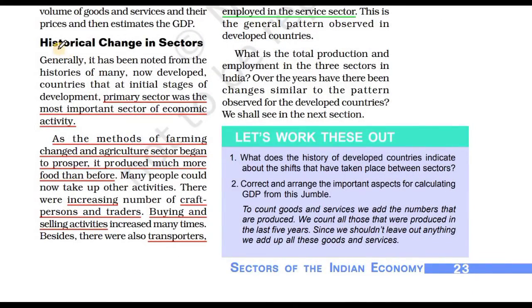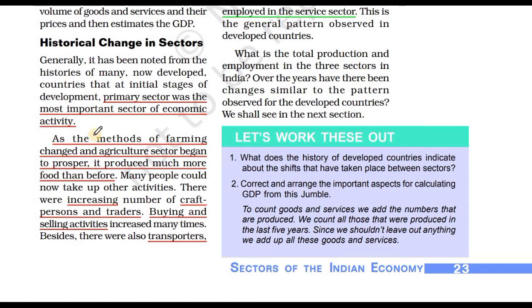So next is historical changes in sectors. Historical changes: maybe in 1850, if you read about it, the primary sector was dominating the entire economy. In 1950 it can be the secondary sector, and then in 2050 the tertiary sector. Things will change with time. So let's see here. The primary sector was the most important sector of the economy.